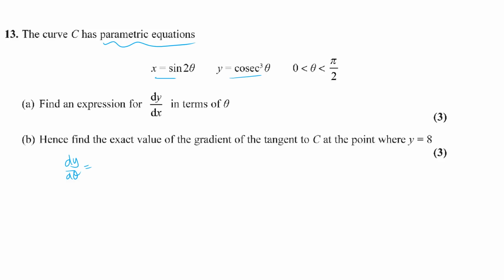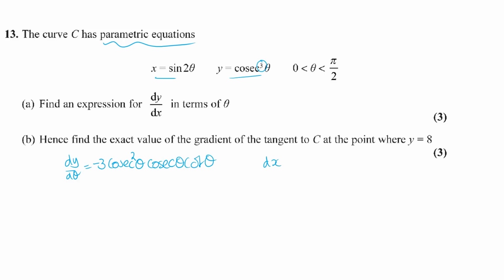Now, thinking if I know what theta is, I would be taking the cosec of theta and then cubing. So what you need to do is deal with the second function first. I call that the outside function. So differentiating with respect to the fact that it's cubed, you would power down, leave alone the inside, take one off, but then you haven't differentiated with respect to the inside function, the thing that would happen first. If you look on your formula sheet, the differential of cosec theta is minus cosec theta cot theta. So you just find that in the formula book.